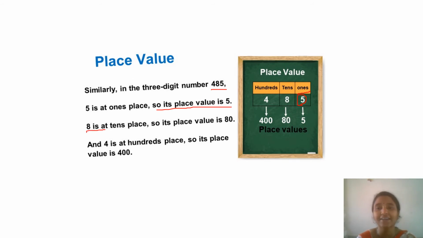It is at tens place, right? So the place value of 8 will be 80. Now, where is the 4? 4 is under hundreds. So the place value of 4 is 400, right? So in a number, the digit value always depends on the place under which it is placed.